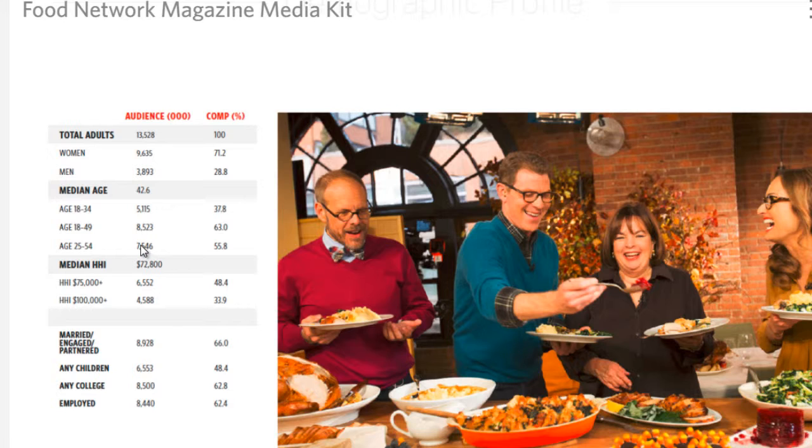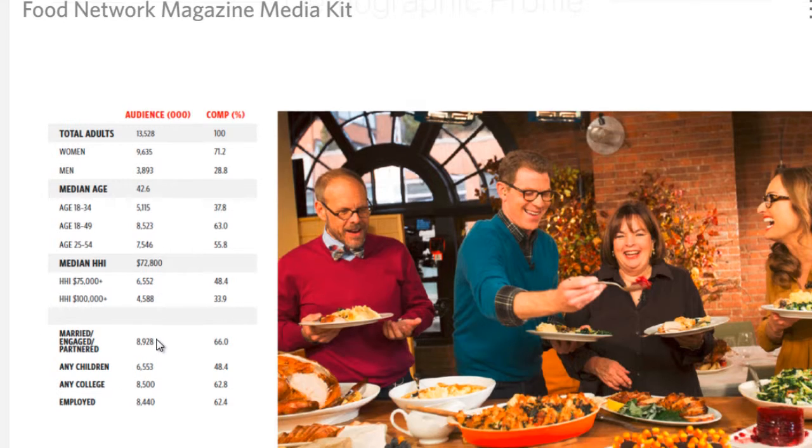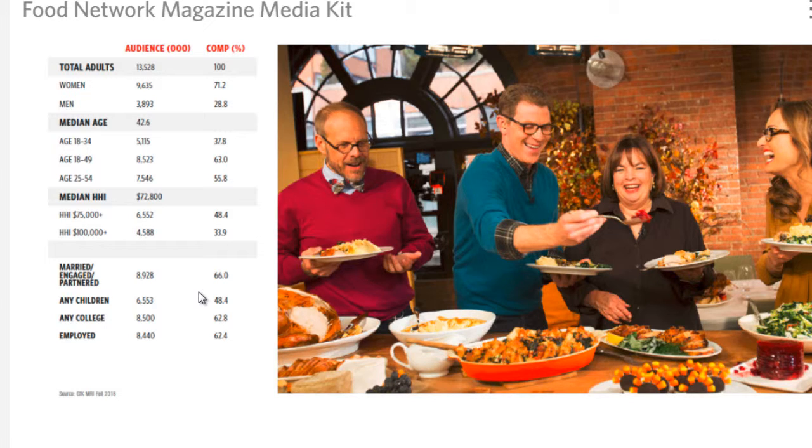It tells you the age group. So the majority are 18 and above, how much money they earn, if they have children, are they married, are they employed, what is their education level. So what I would do is I would go to Google and type in whatever your niche is, space, magazine, space, advertise. And most likely you'll be able to find this information.